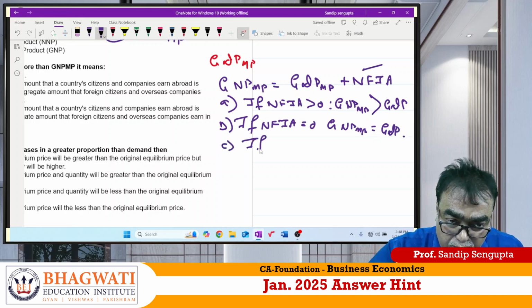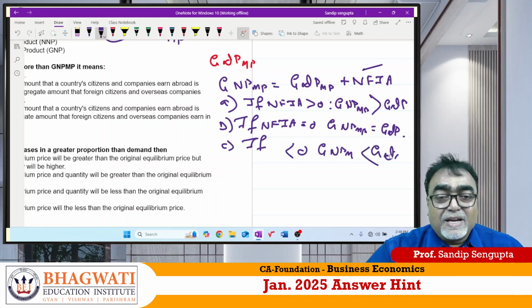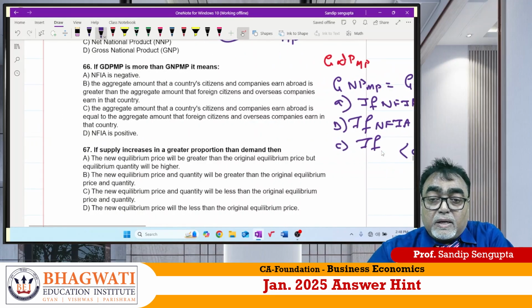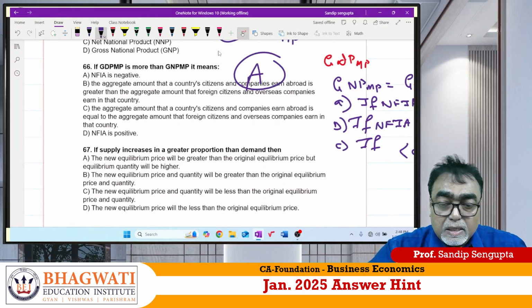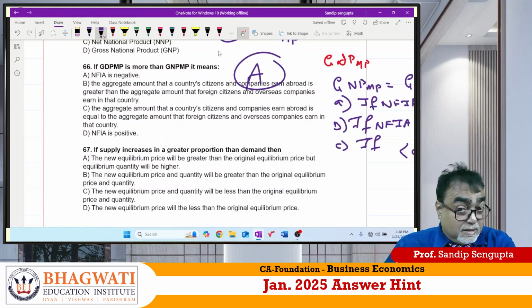If NFIA is less than 0, GNPMP is less than GDPMP. Correct? Why I showed this observation? So that you can relate this. GDP is more and GNP is less. So the answer is A. Clear? This is very important.